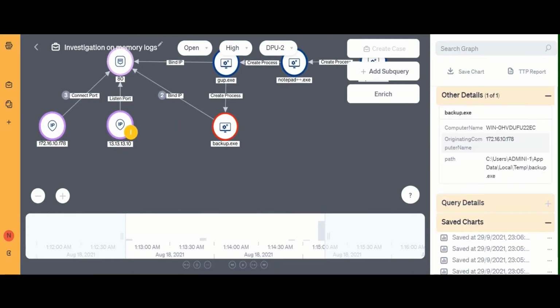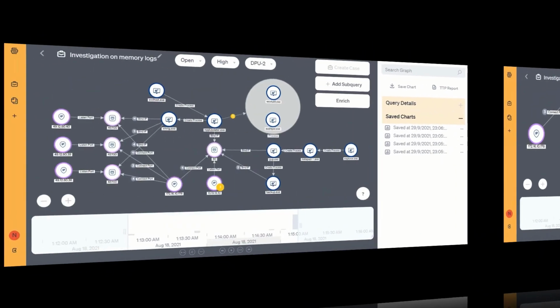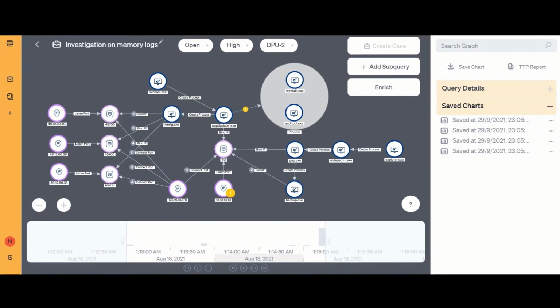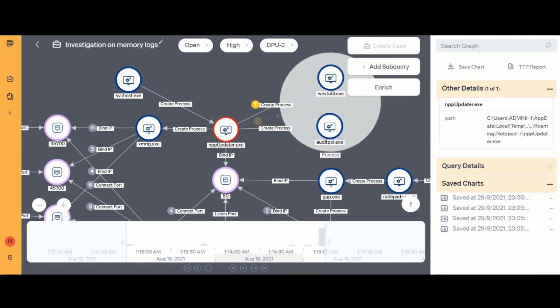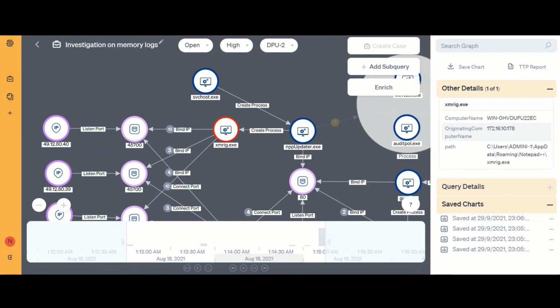As a result of this DNS compromise, backup.exe was downloaded and executed by gup.exe. Based on the path, we know the file is residing in the temp directory. Backup.exe performed a UAC bypass, where svchost.exe executed nppupdater.exe. Here we can visually observe the program's full path, which aids the scope of the attack to be determined. Adjacent, we can also observe xmrig.exe, which is the crypto miner process.